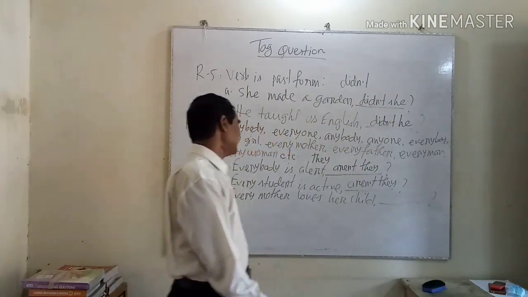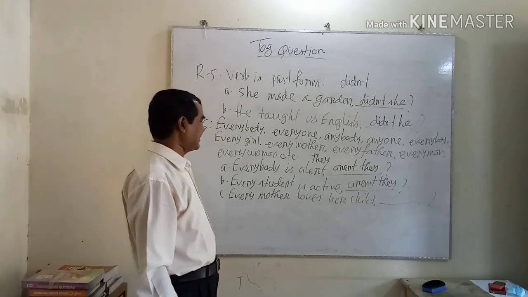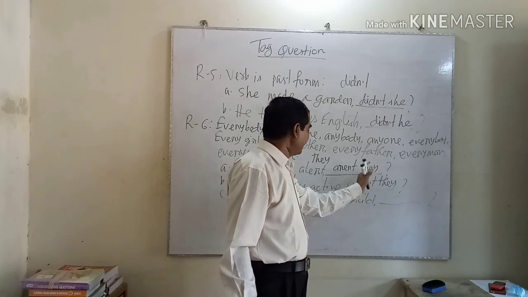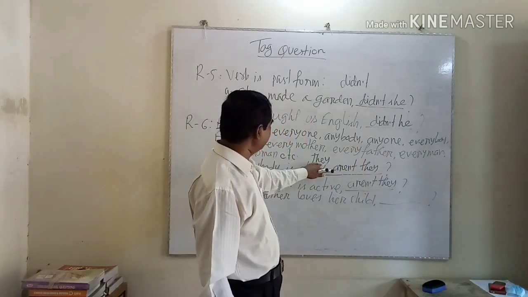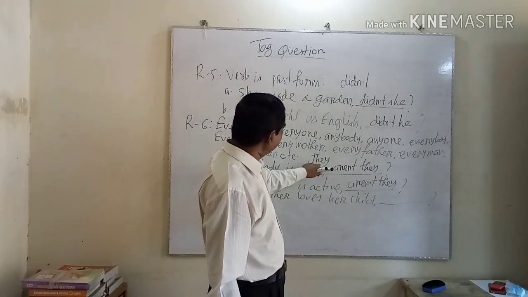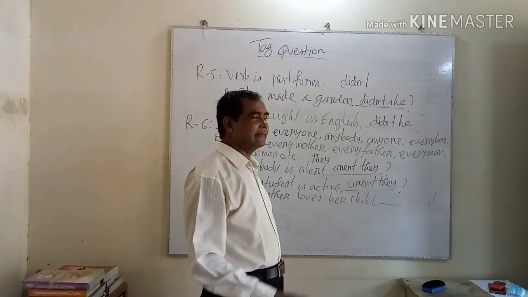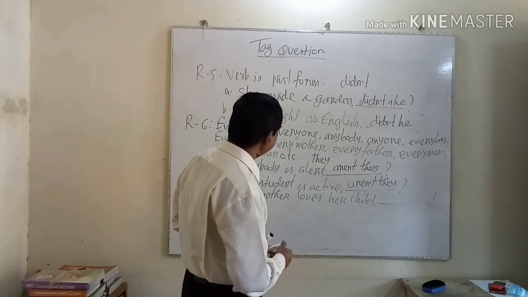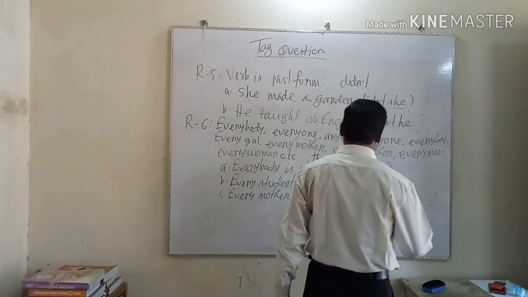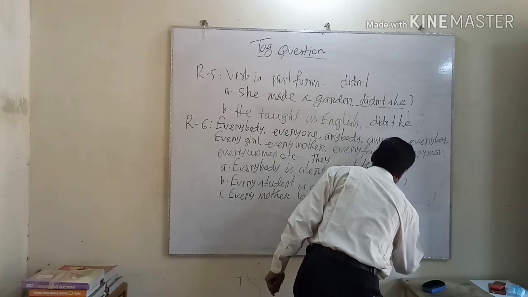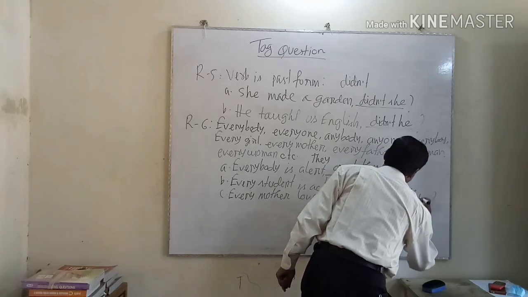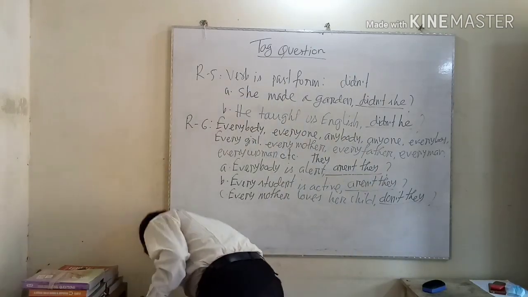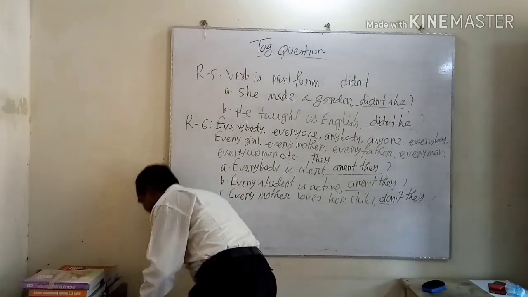But at the time of writing the answer, it will be "don't they." Because earlier I told you that there is a pronoun, and you never use is, does, has with "they." So you have to use "don't they."